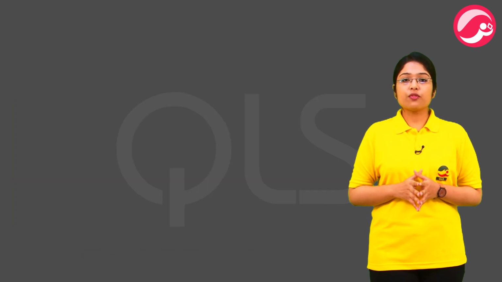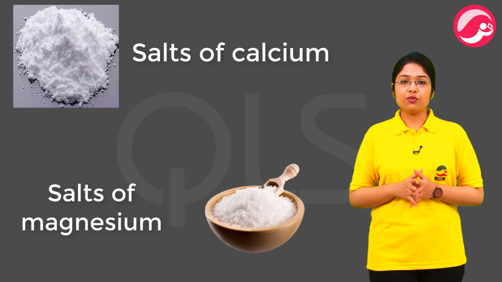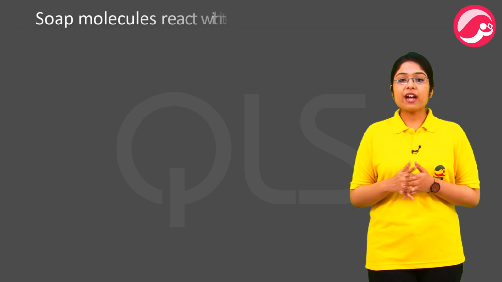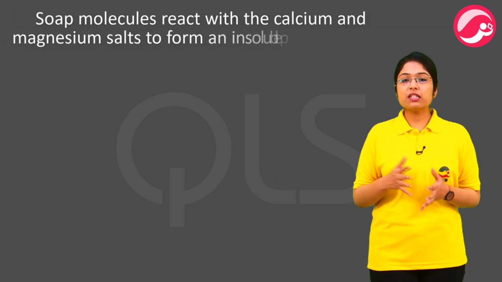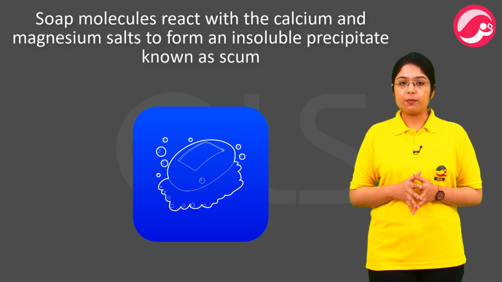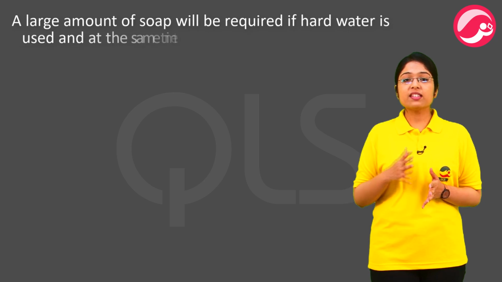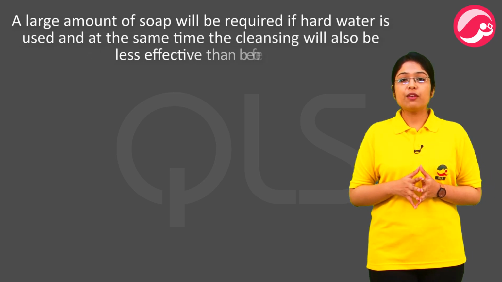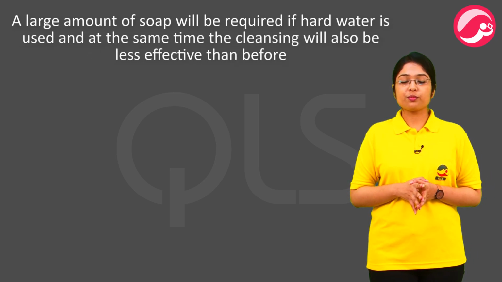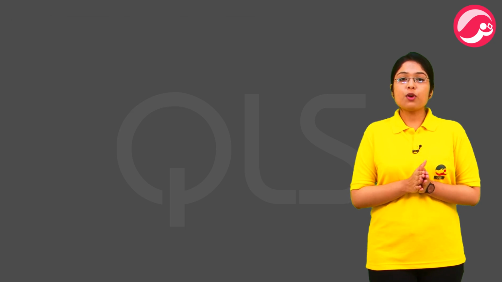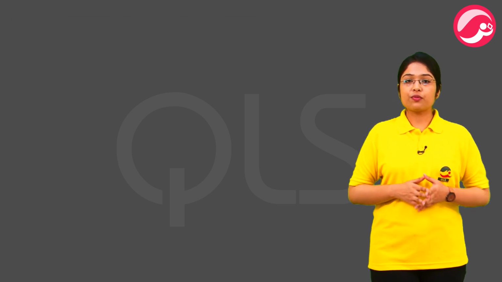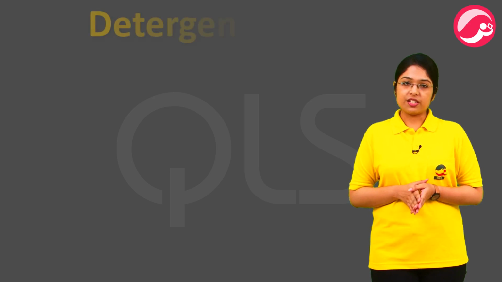Water containing salts of calcium and magnesium is termed as hard water. Soap molecules react with calcium and magnesium salts to form an insoluble precipitate known as scum. A large amount of soap will be required if hard water is used, and at the same time, the cleansing property will be less effective than before. This problem is overcome by using another class of cleaning agent known as detergents.